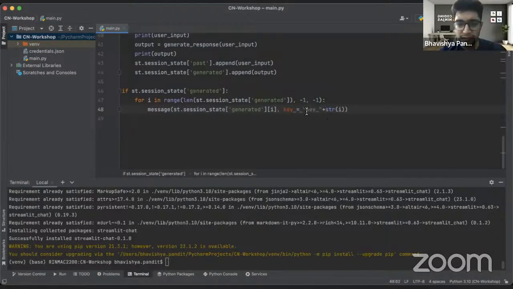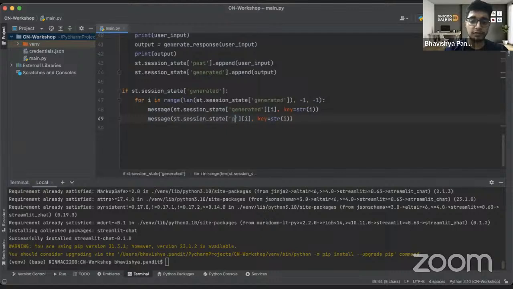Doesn't matter, anything works. The key identifies every message as a unique key, because if you have some knowledge of front end, and if you have worked on some automation, you would understand that every element has a unique identifier unless it is something repetitive. So that is why this key has to be unique.